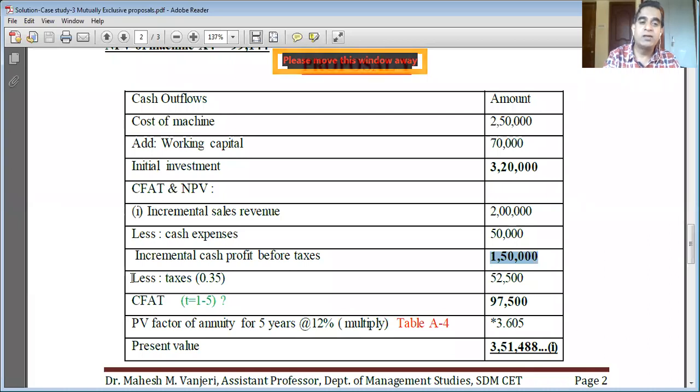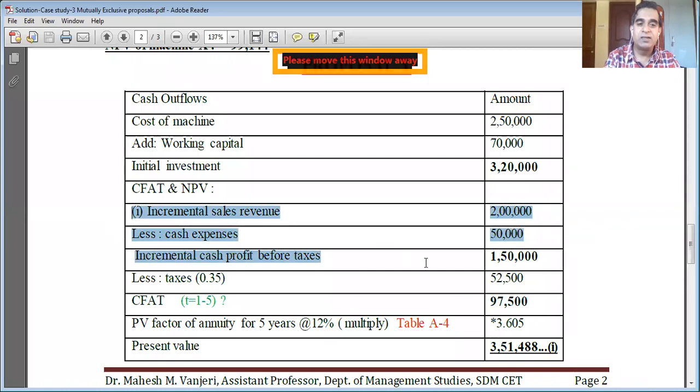Then we deduct tax at the rate of 35%. 35% of 1,50,000 is 52,500 rupees. So 1,50,000 minus 52,500 in taxes, the cash flows after taxes are 97,500 rupees.